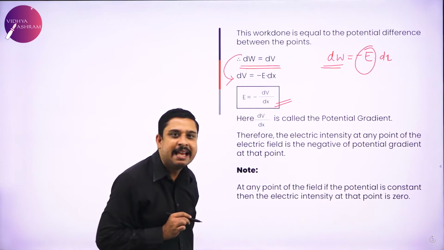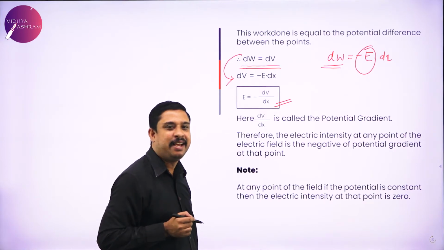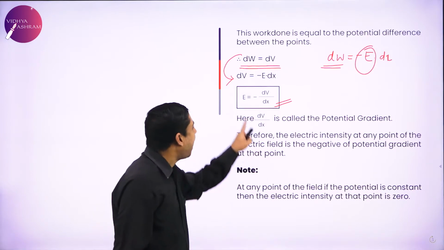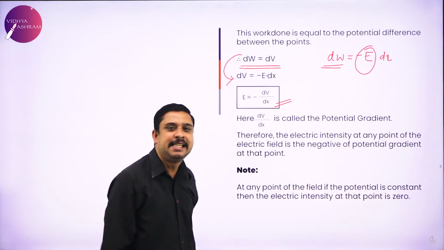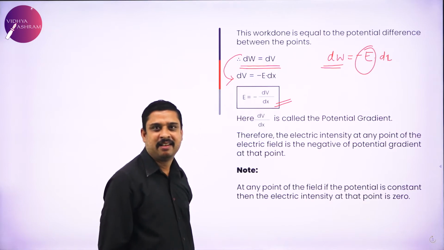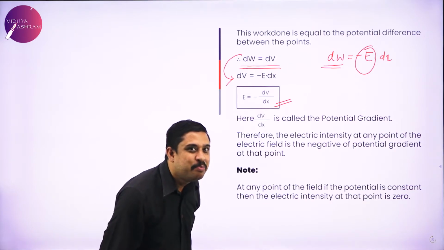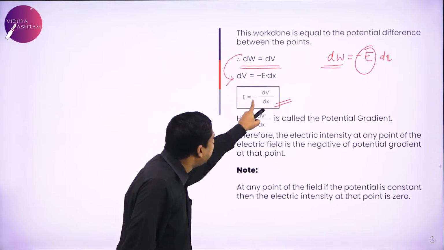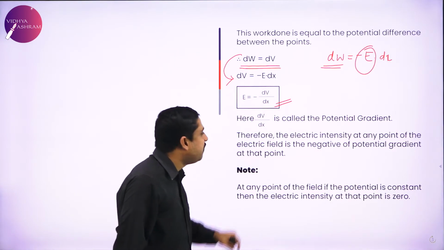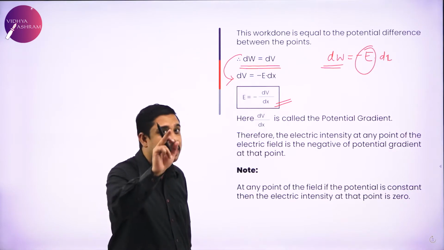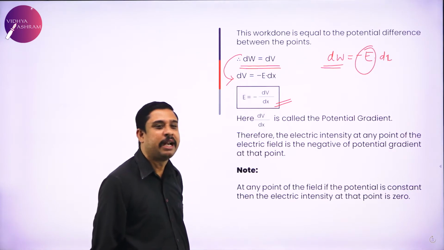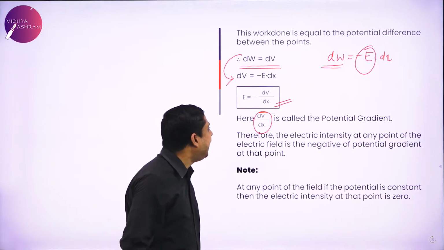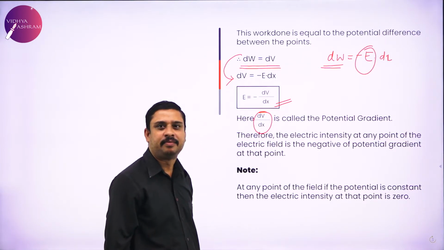What was E? Electric intensity. What is dV? Electric potential. Have I not related intensity and potential? Yes. So what is the relation between them? E, intensity, is minus dV by dx. Now the consequence is very important. What do we call dV by dx as?